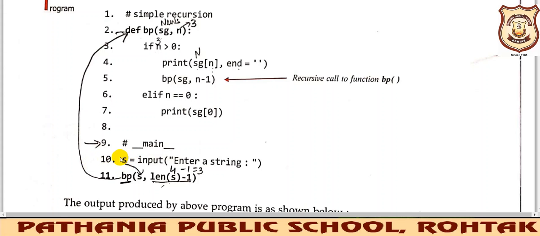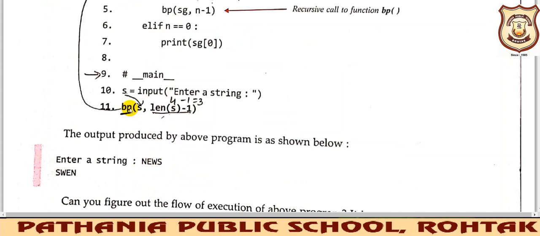So s is a variable which is going to store the input string that you are going to provide, right? So the input function is taking the input. Fine. So s is equal to input function. What input have you given here? NEWS. Okay, so after the input has been taken, it is stored in s, and this s has been provided here, right? So this s contains NEWS now, and the length function is calculating the length of the given string, that is NEWS. NEWS is a 4-letter string, so length of s is 4, right?